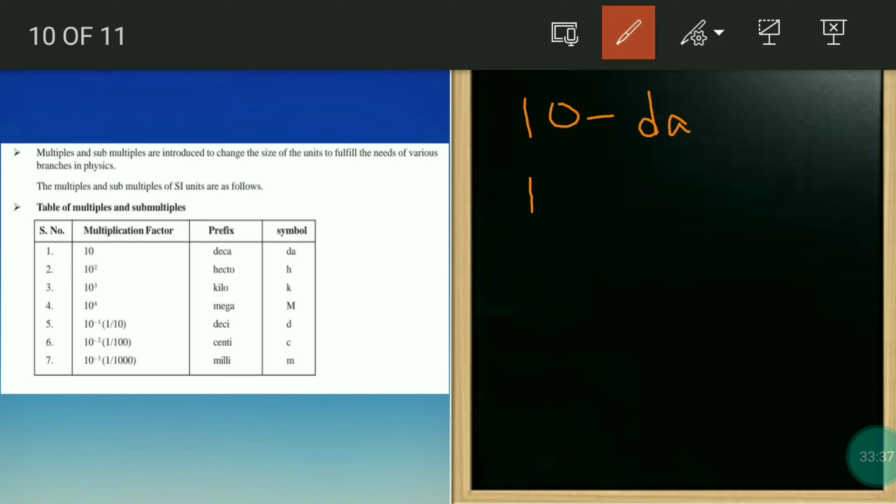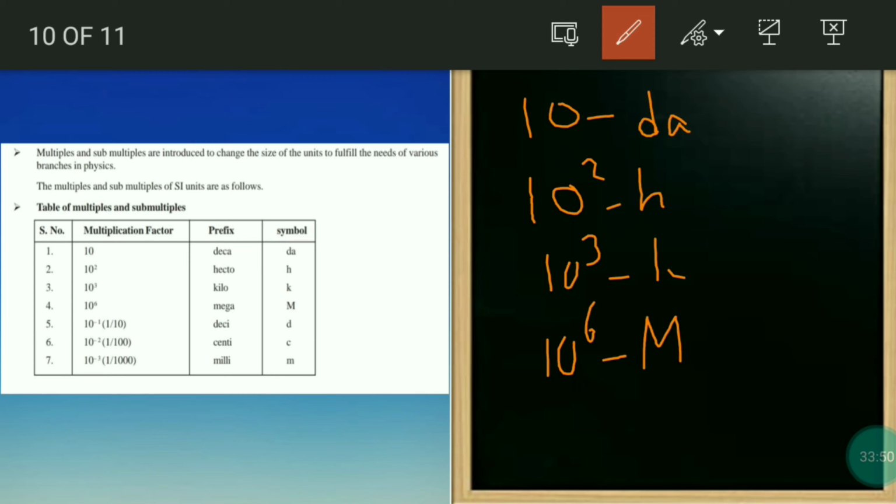Now 10 square means hecto, H. 10 cube means kilo, K. Now 10 power 6 is mega, capital M. 10 power minus 1 is deci, D. 10 power minus 2 is centi, C. And 10 power minus 3 is milli.